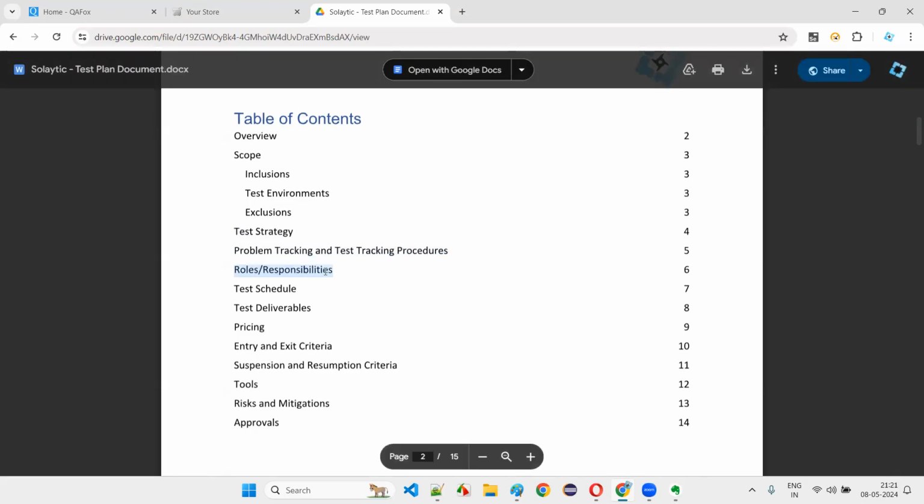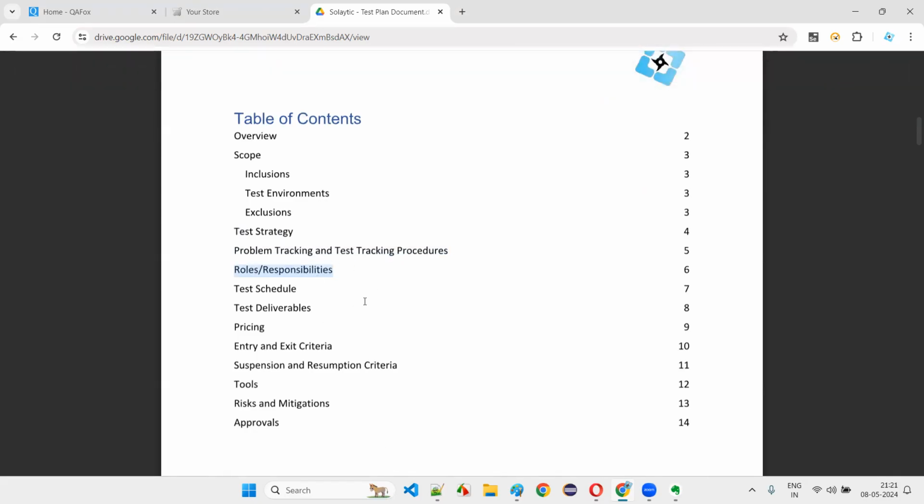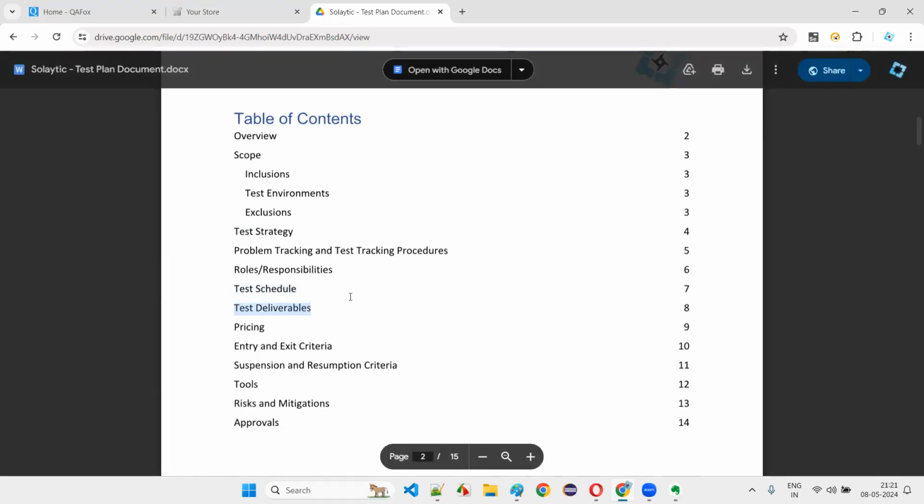You can mention that. Roles and responsibilities means who the people working as software testers in this particular project are: who is the test lead, who is the test manager, who are the senior test engineers, who are the test engineers, like that. Schedule means timeline: at what point of time, what you will be completing. Deliverables means what the different things are during the project.